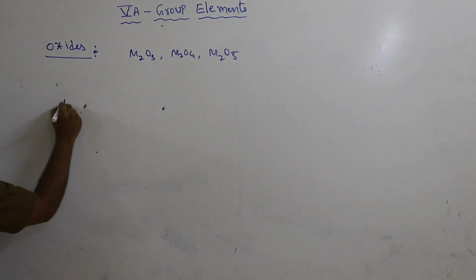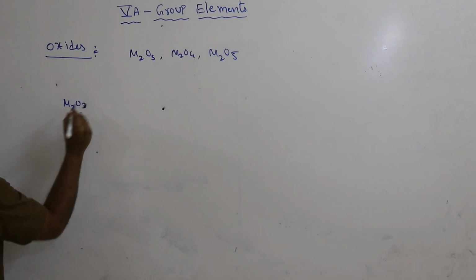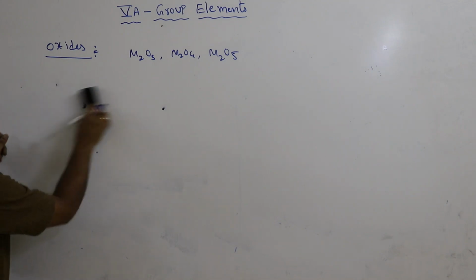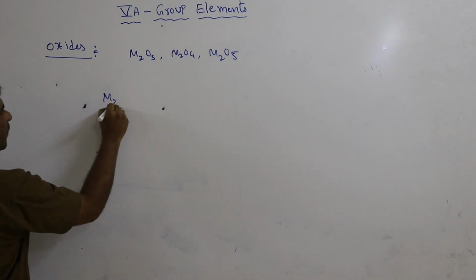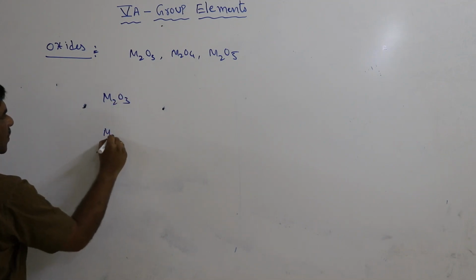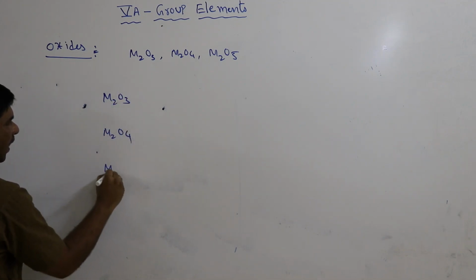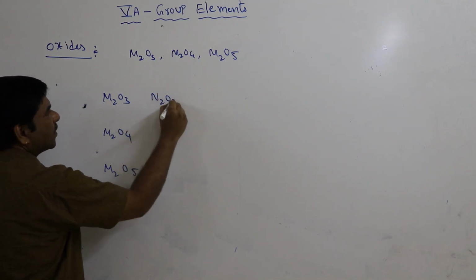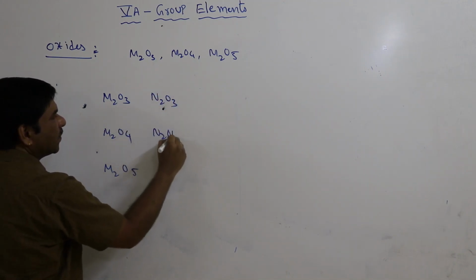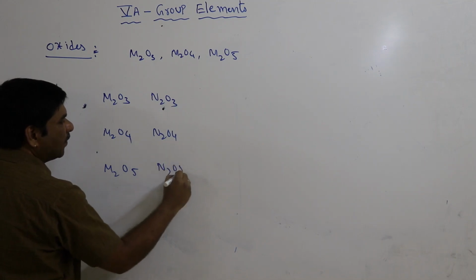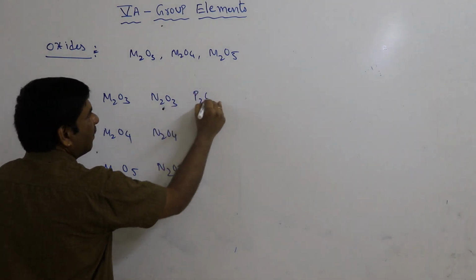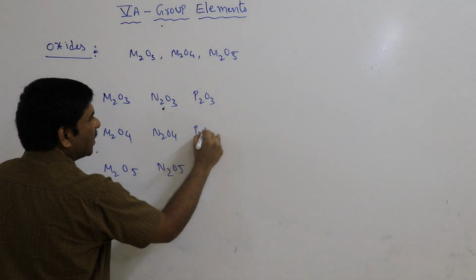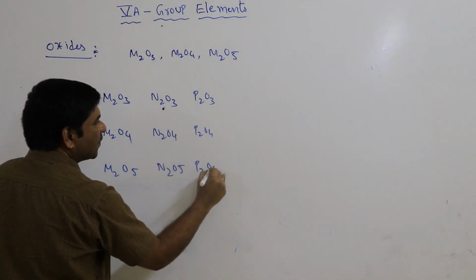For example, M2O3, M2O4, M2O5. That is, nitrogen compounds N2O3, N2O4, N2O5. Phosphorus P2O3, P2O4, P2O5.